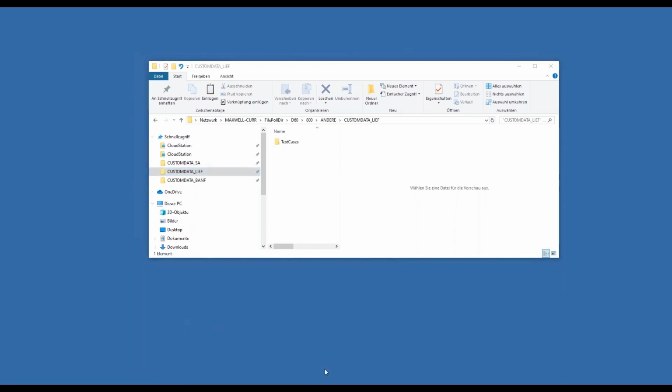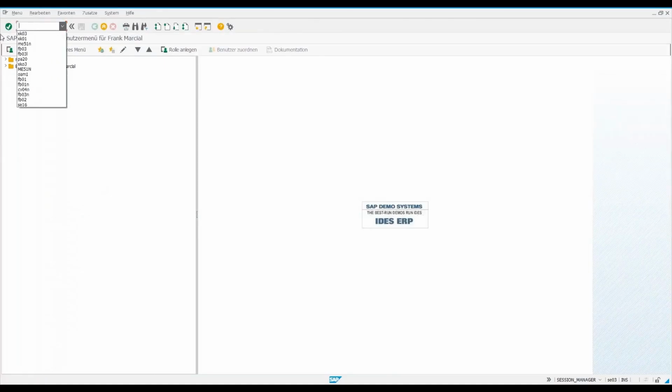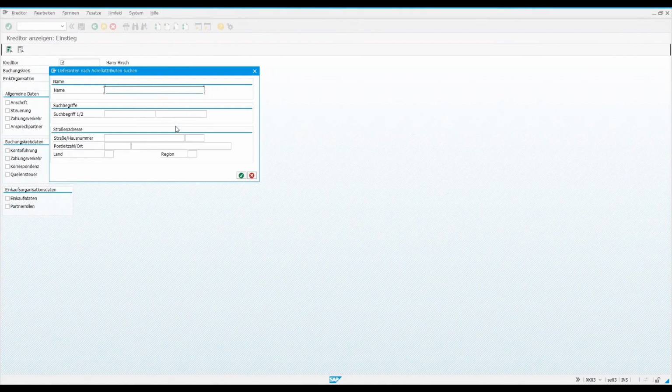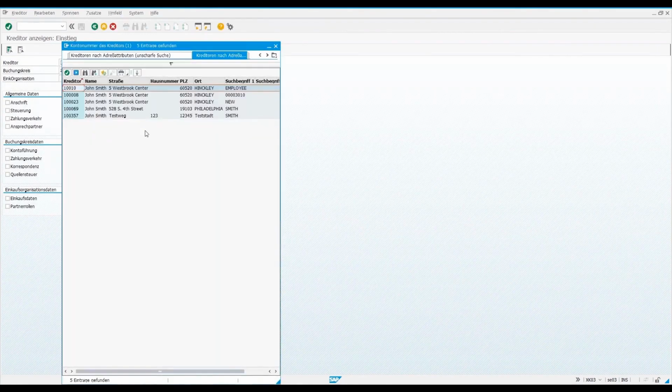Great, then let's go over and we'll check everything with the XK03. And now we will proceed to search for the individual named Smith right here within our system. And this has now been created, John Smith 123 test.